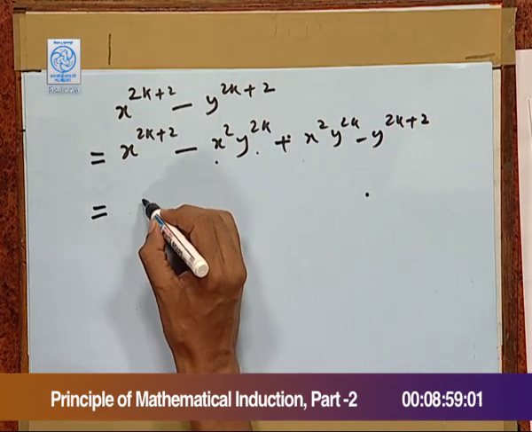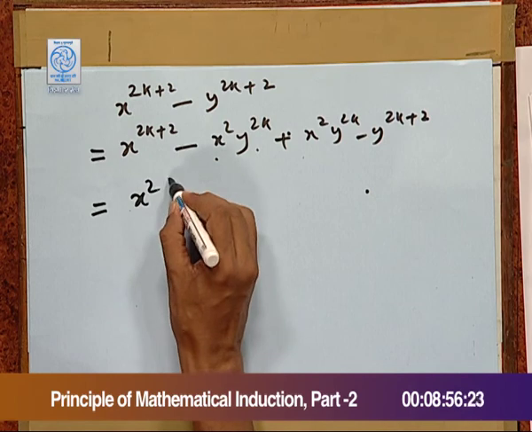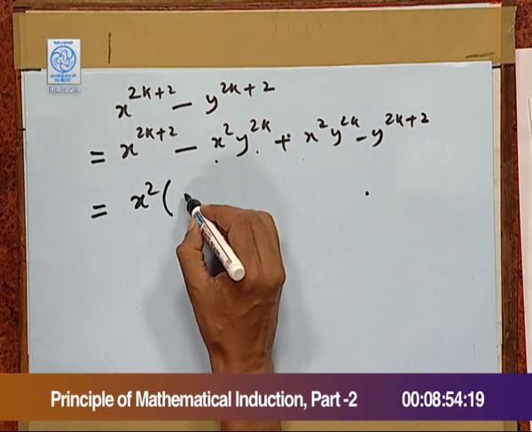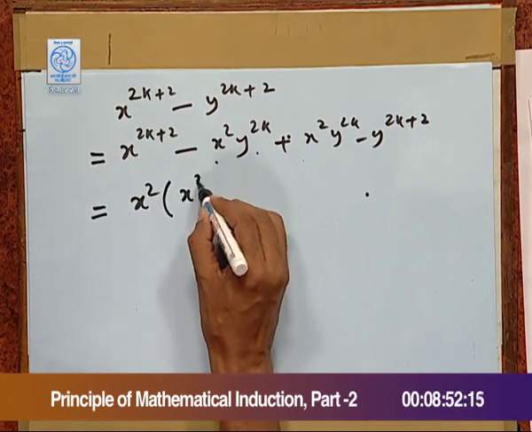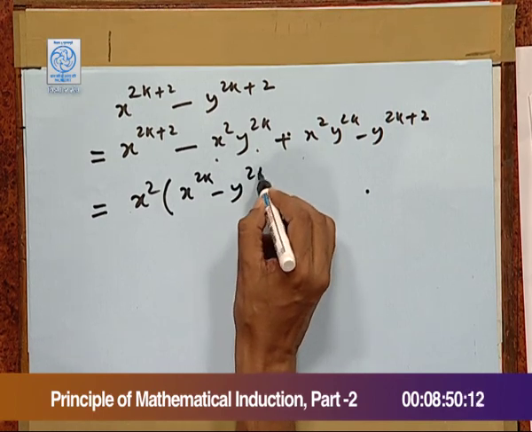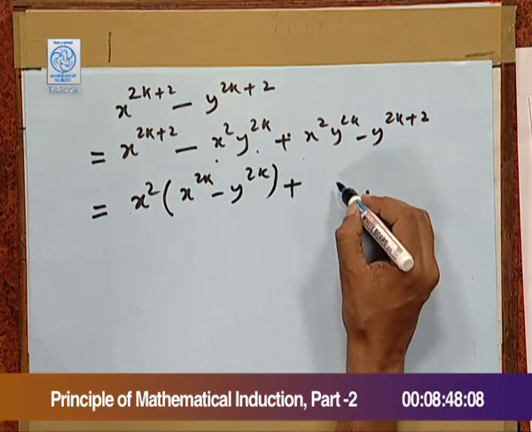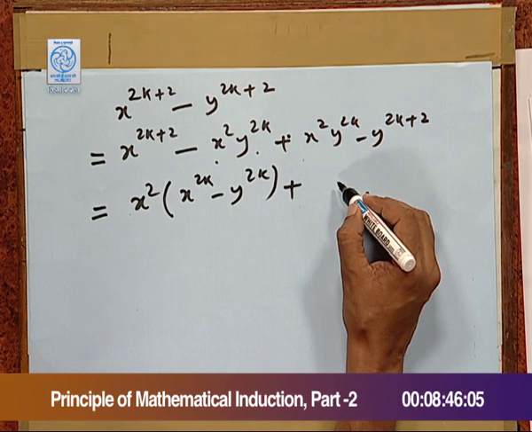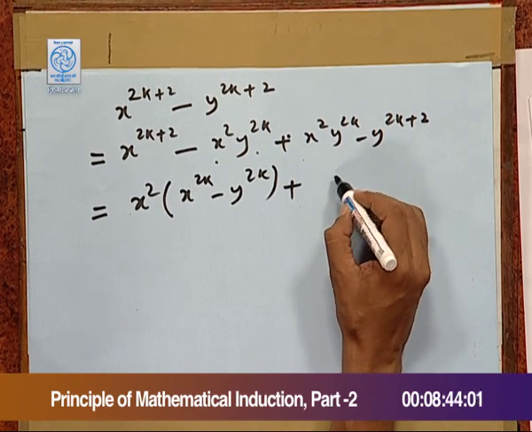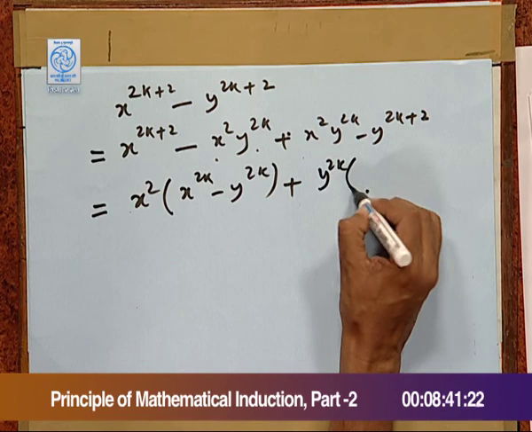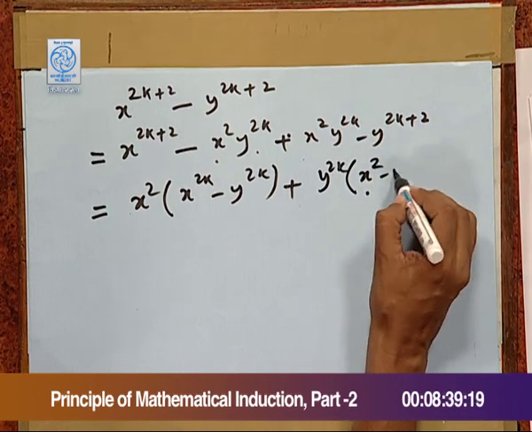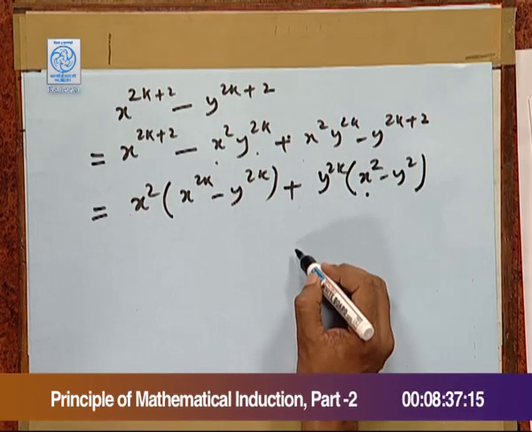Here in the first two terms x square is common, which gives x^2k minus y^2k. In the next two terms, we have y^2k common, which gives x square minus y square.